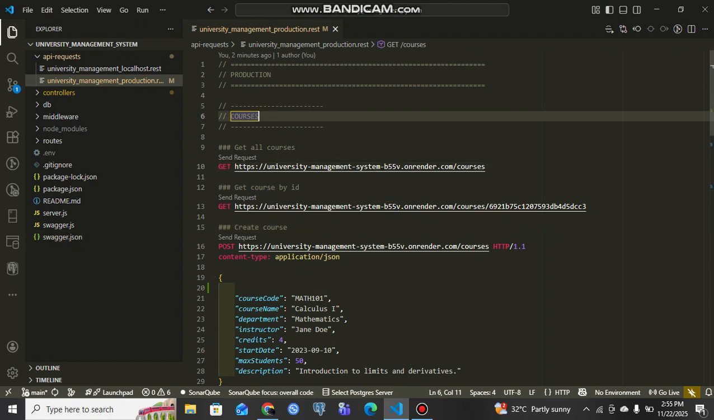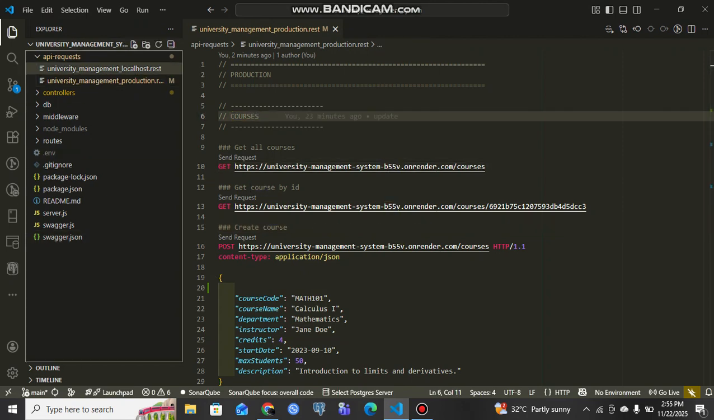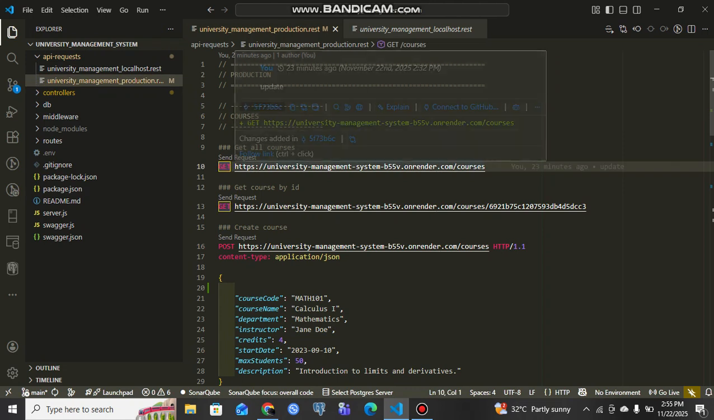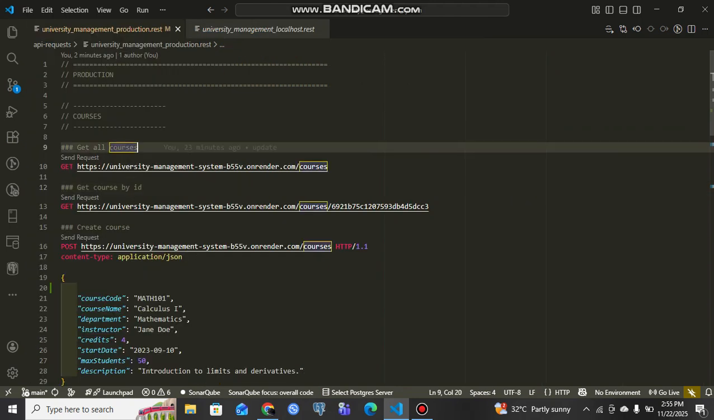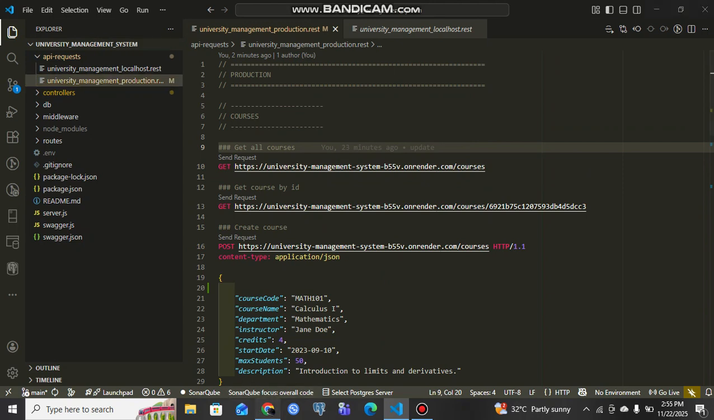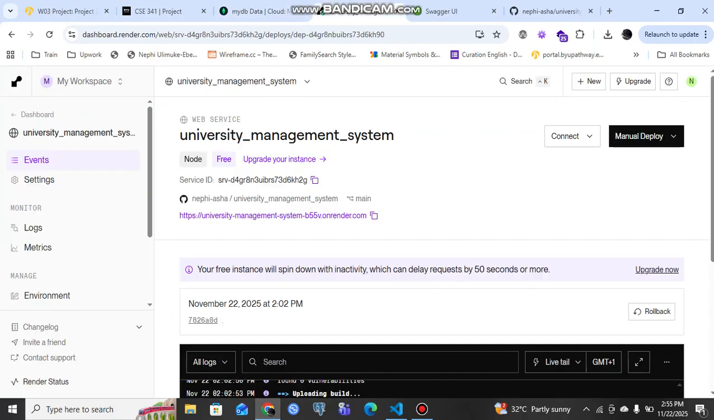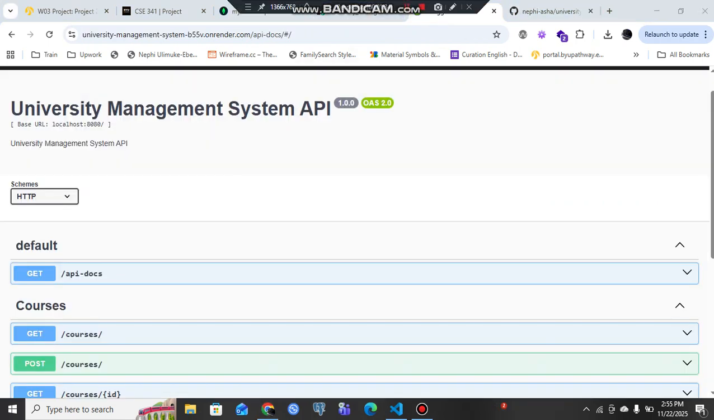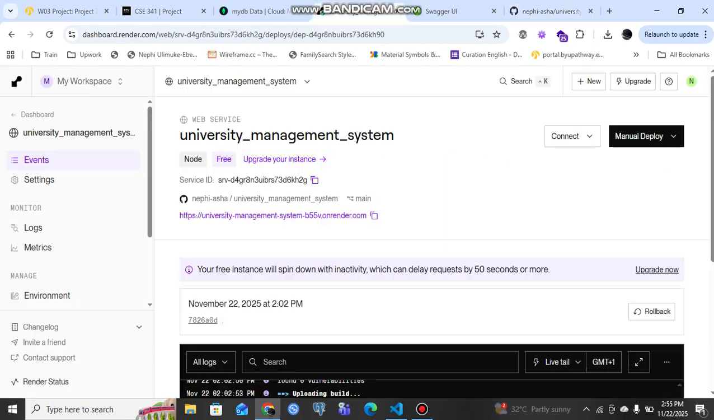To make everything arranged and readable, I made an API request folder where I can test my application on localhost and also for production, right? So let's do that right now. And this also is hosted. I've deployed everything on my GitHub account, right? So that's it. Right, so let me get back.